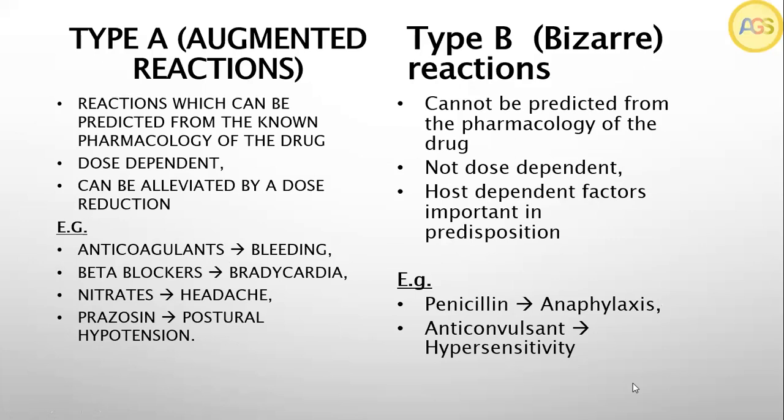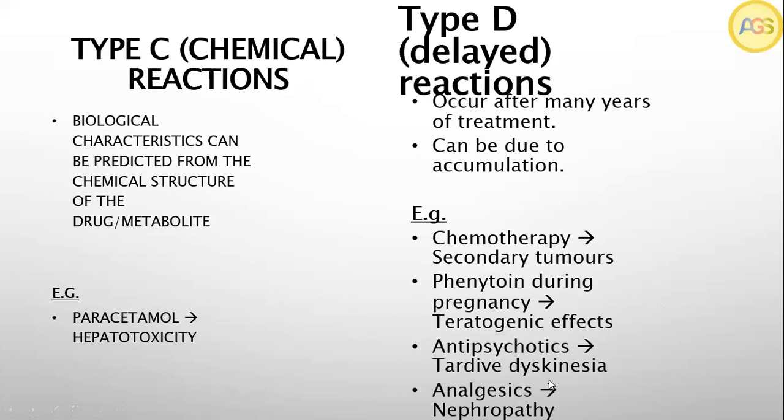Can we go to the next slide? These examples, I assume you can read. We have type C reactions, which are very much based on the biological characteristics as predicted, and type D reactions that occur after many years and not because of an immediate reaction, like long term chemotherapy almost leading to secondary tumors.